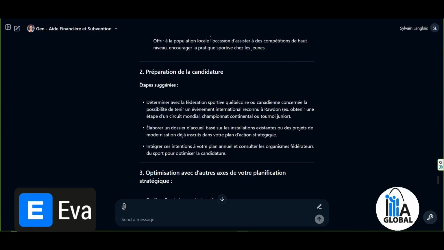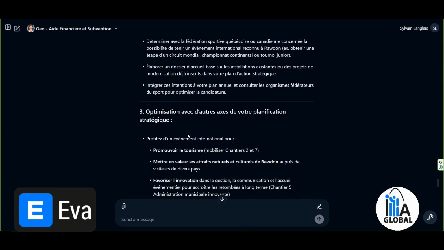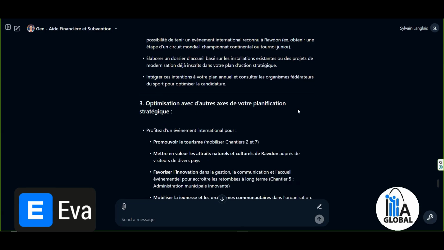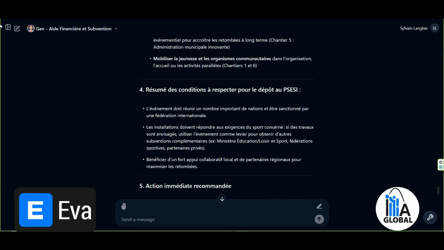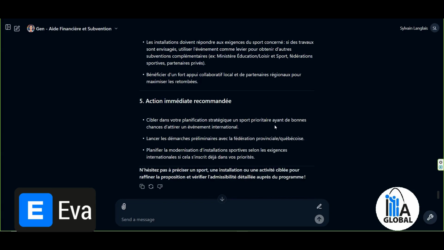So, when it comes to preparing the application, the suggested step is to determine with the Quebec Sports Federation the possibility of hosting an event, to develop the proposal, and to optimize it with other aspects of your planning. So it brings me to other things that are related to areas 2 through 7 and a summary of the conditions that must be met for submission. So it gives me the specific information.